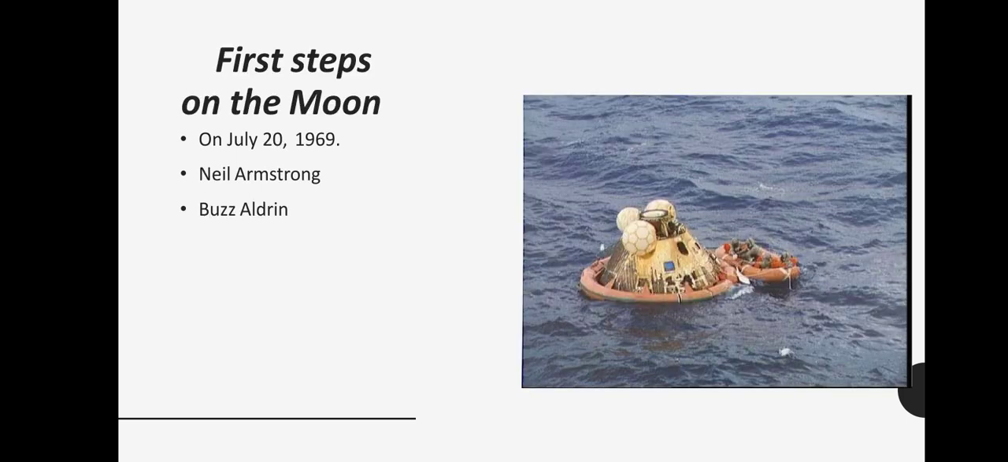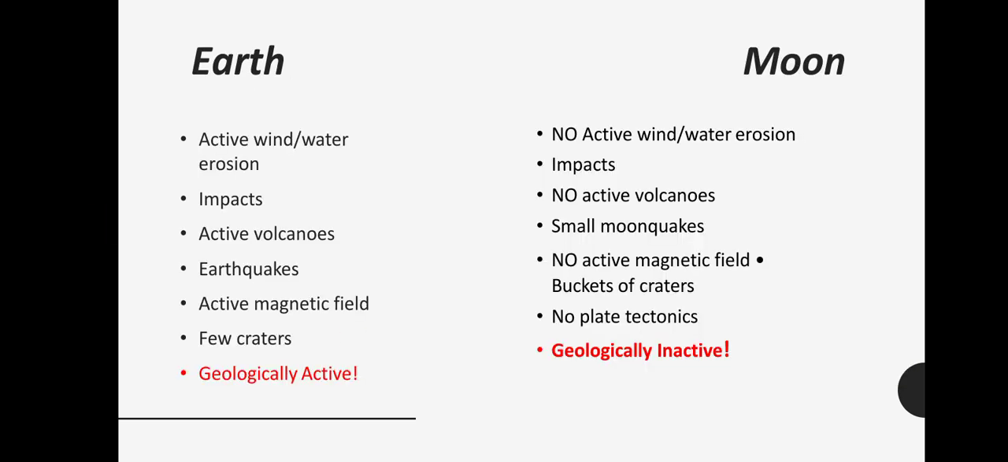So, first steps on the moon on July 20, 1969 by Neil Armstrong and Buzz Aldrin. And then there's a small comparison between the Earth and the Moon: Earth has active wind and there is always water erosion, but on the surface of the Moon there is no active wind, because it has no atmosphere, so there will be no water erosion.